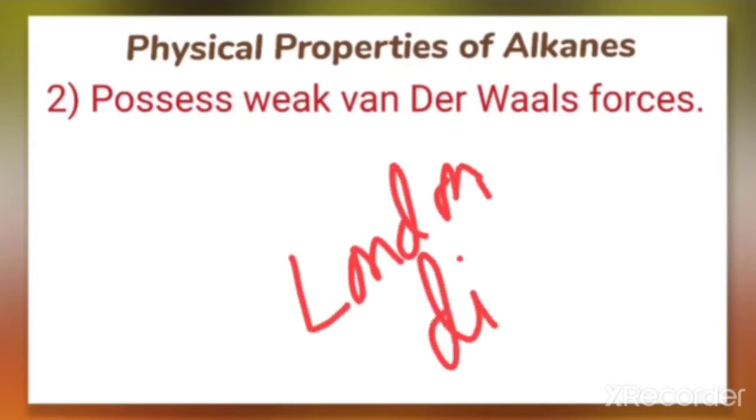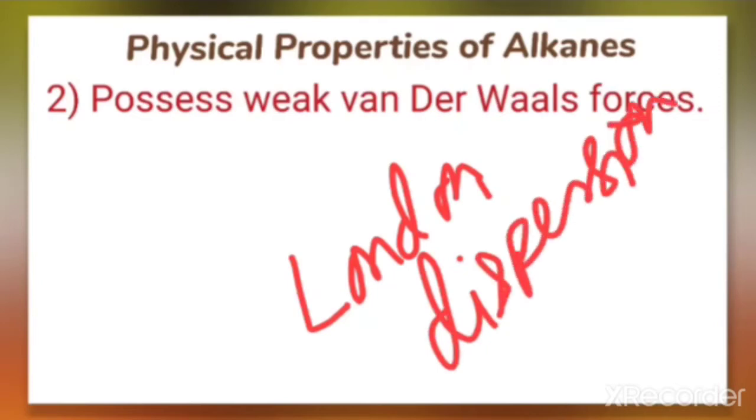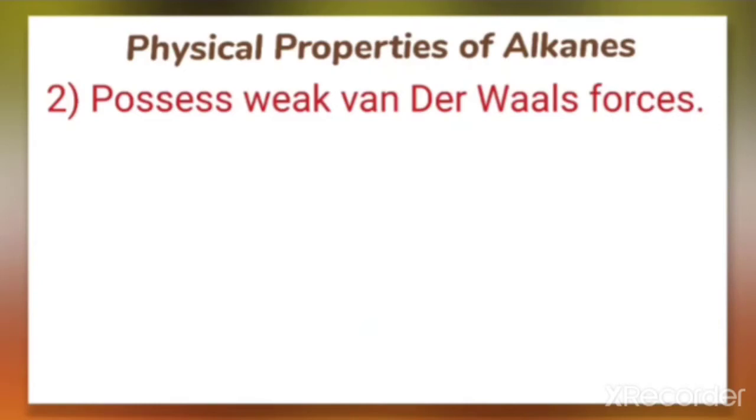We have already learnt about these forces, that it is a weak force. So these molecules possess weak van der Waals forces, which is also called London dispersion interaction.